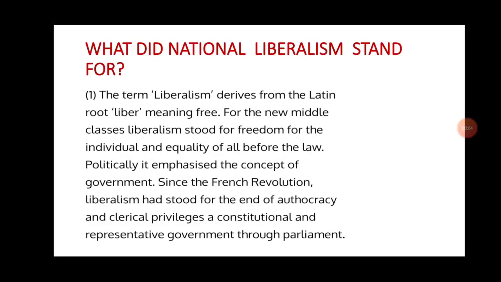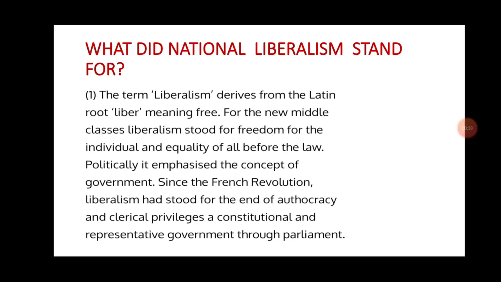The term liberalism derives from the Latin root liber, meaning free. For the new middle classes, liberalism stood for the freedom for the individual and equality of all before the law. Politically, it emphasized the concept of government by consent. Since the French Revolution, liberalism had stood for the end of autocracy and clerical privileges, a constitutional and representative government through parliament.